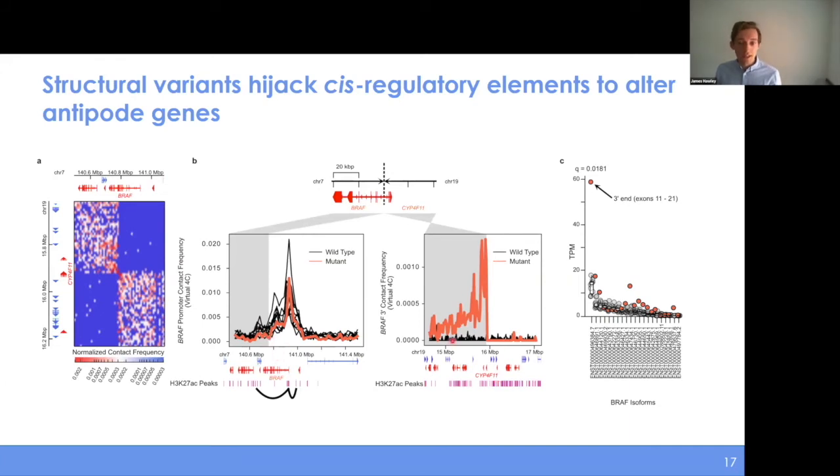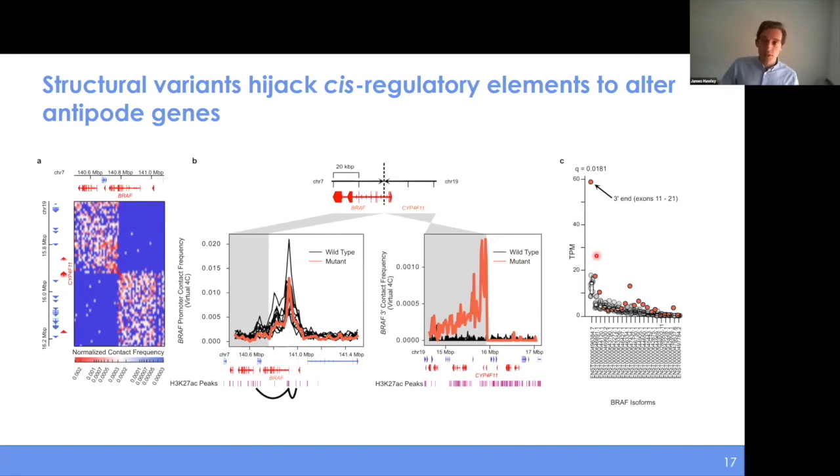But what it does is that it joins to this new part on chromosome 19 and has these focal increases in interactions with these active regulatory elements on chromosome 19. And this BRAF transcript associated with this translocation is vastly overexpressed, about 5 times overexpressed compared to what it is in the non-mutant patients here.